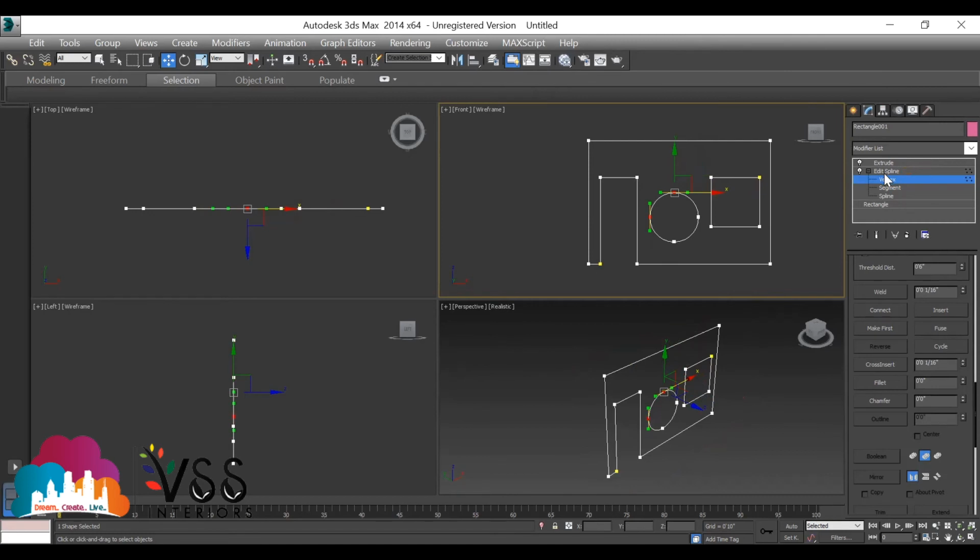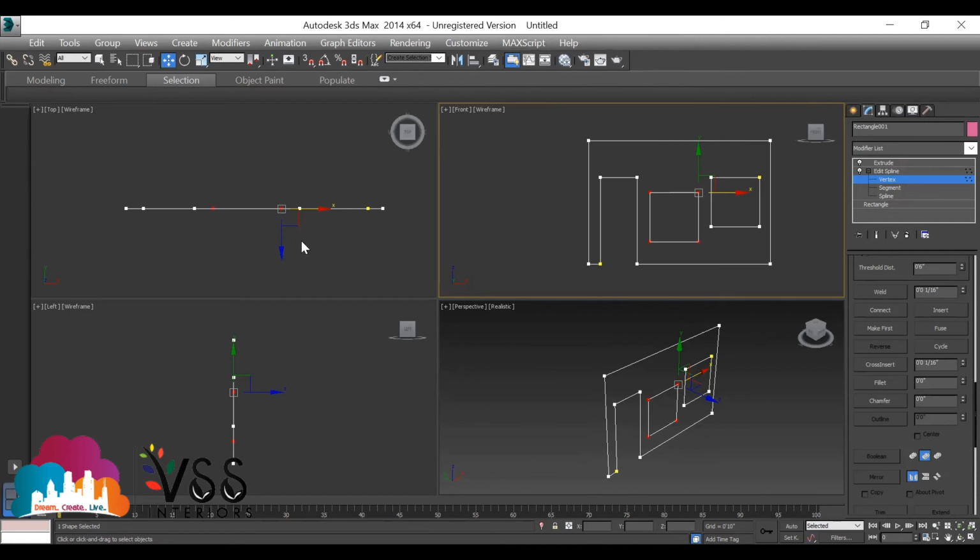Once press Control Z. Okay. Listen. This fillet, click this arrow and try to increase up and down. Do a little more.